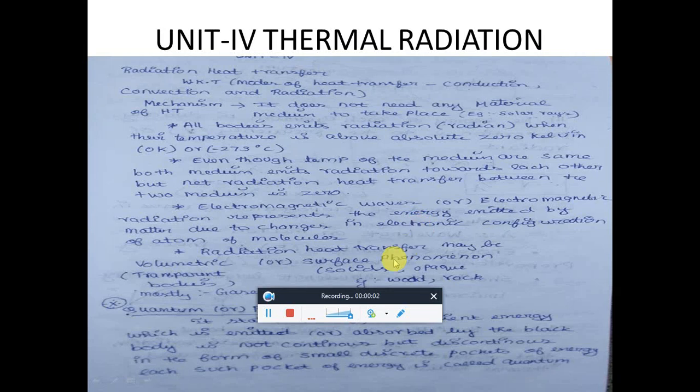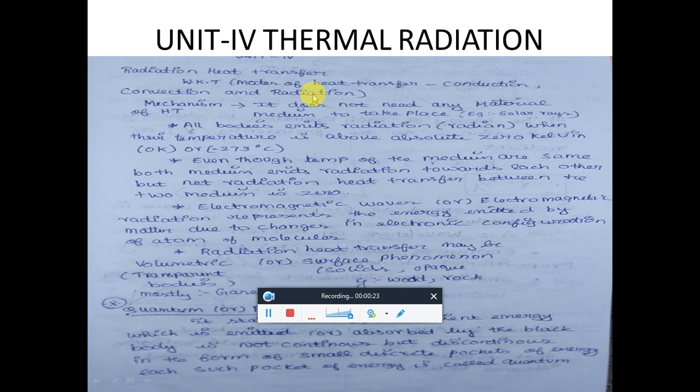Good morning, students. Today we are going to see unit 4, thermal radiation. So we have come across the modes of heat transfer, conduction and convection. Now the topic is radiation. We generally know that heat transfer takes place due to temperature difference. Heat transfer is a boundary phenomenon and it takes place due to temperature difference.